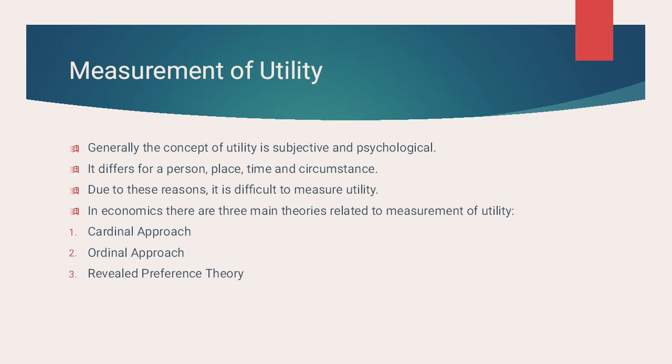In economics there are three main theories related to measurement of utility: cardinal approach, ordinal approach, revealed preference theory. So this, I guess, all this is in your 10th standard, not right now. So we would be continuing the chapter later.